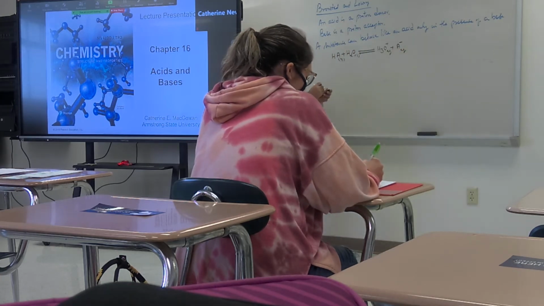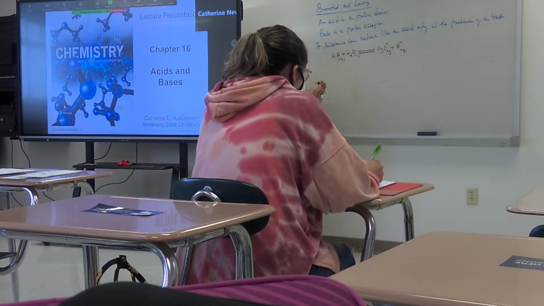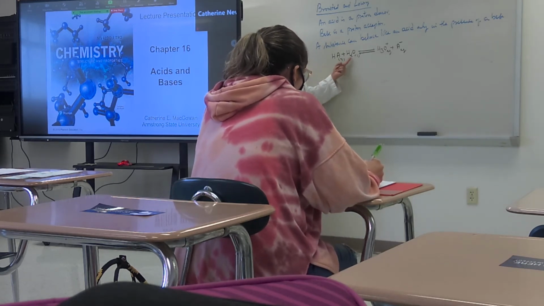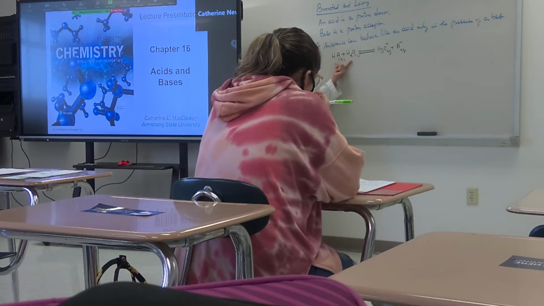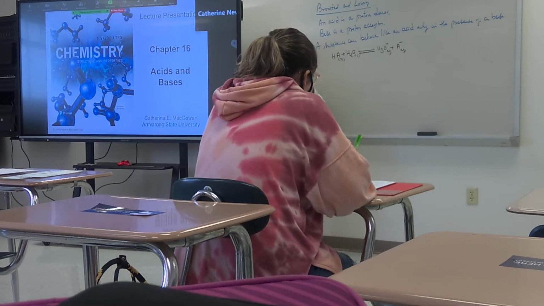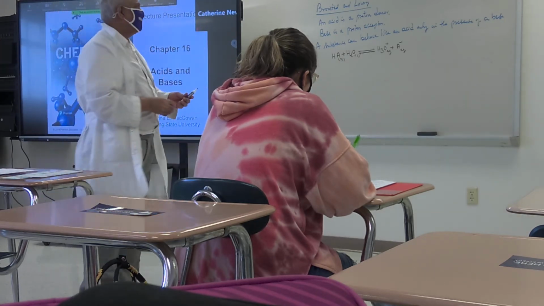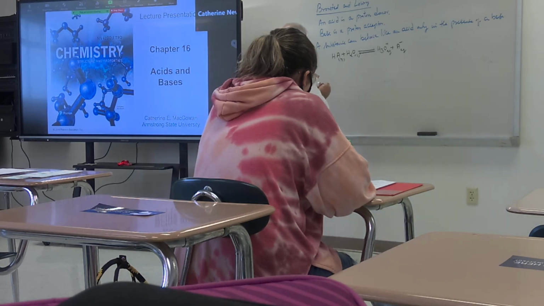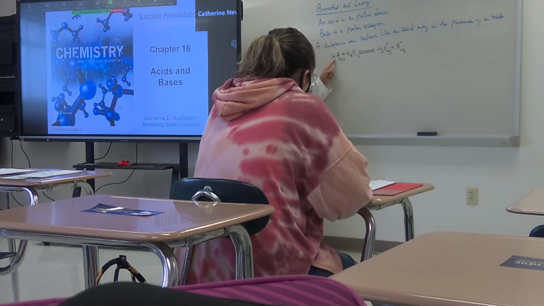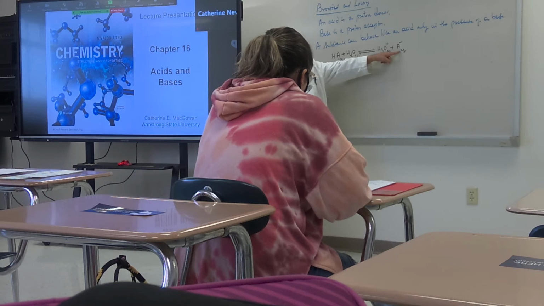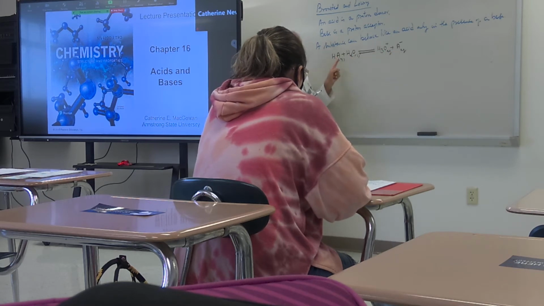Okay, now tell me, if you look at this equation, there are two reactants, two chemicals, right? One chemical loses the proton, another chemical gains the proton. Anything that gains a proton is a base. Anything that gives a proton is what? An acid. Now tell me, which one is donating the proton and which one accepts the proton? This gives the proton, it loses the proton, and therefore it has A minus. And this is the one which gains the proton.